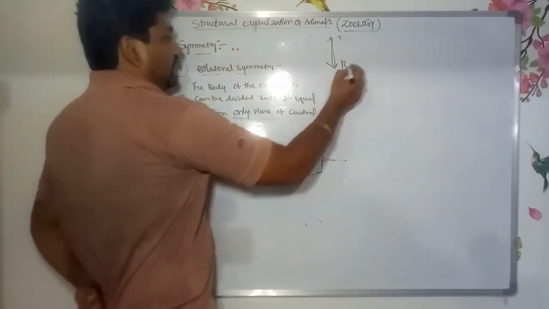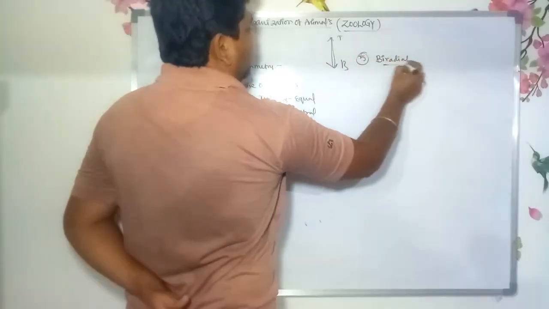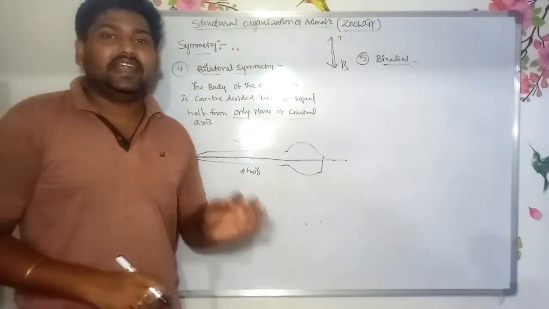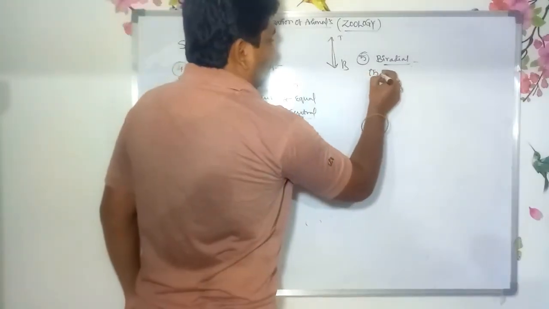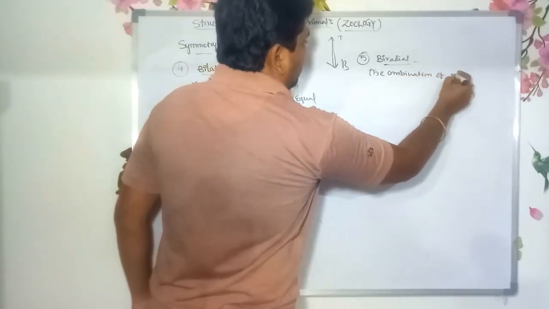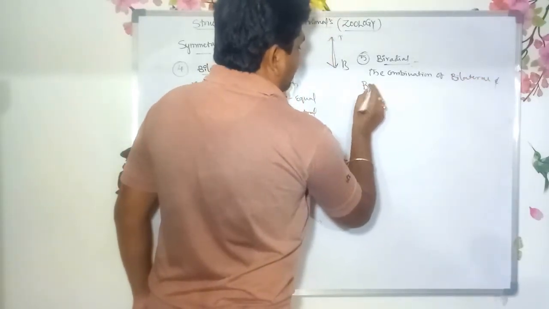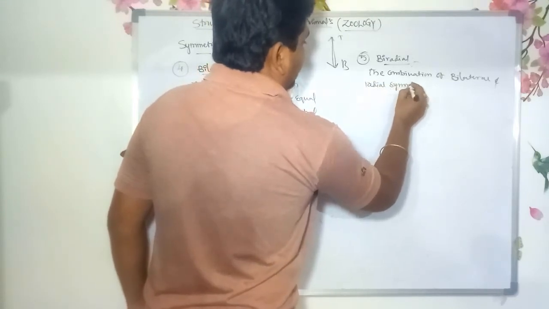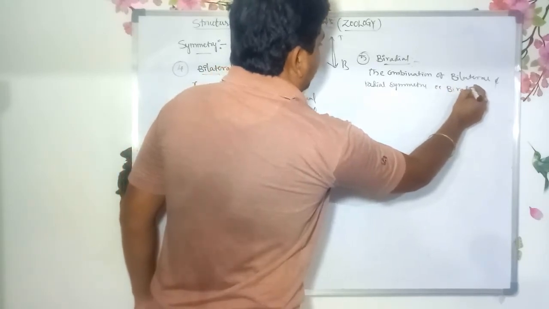The fifth one is biradial symmetry. What is biradial symmetry? This type of symmetry consists of radial and bilateral symmetry. The combination of bilateral and radial symmetry is known as biradial symmetry.